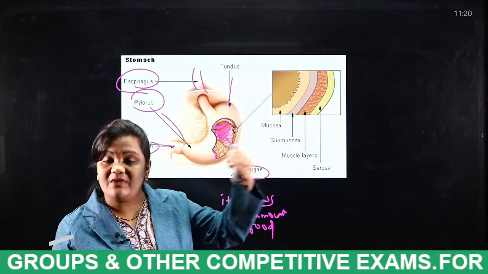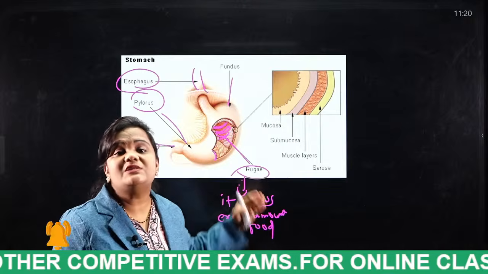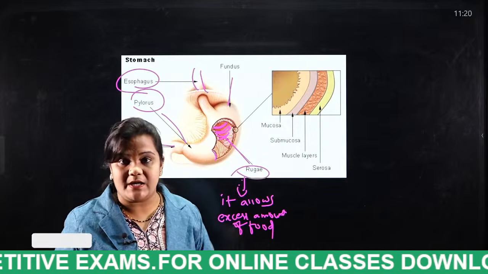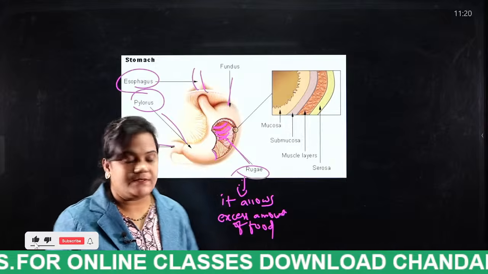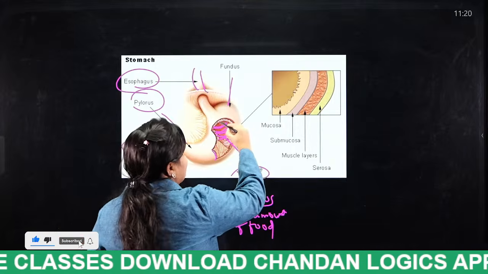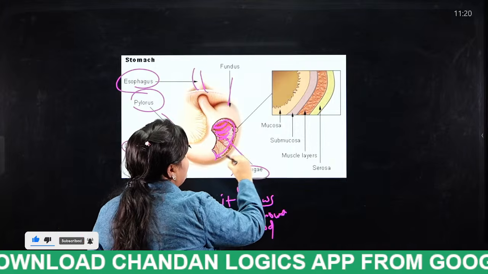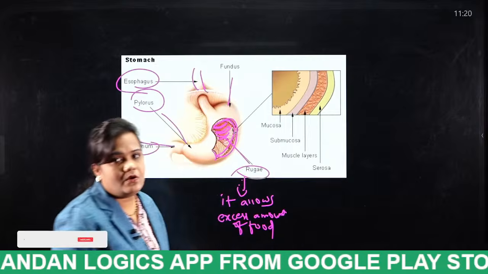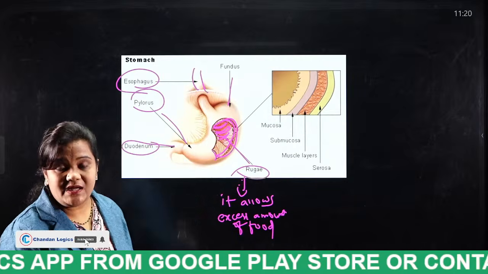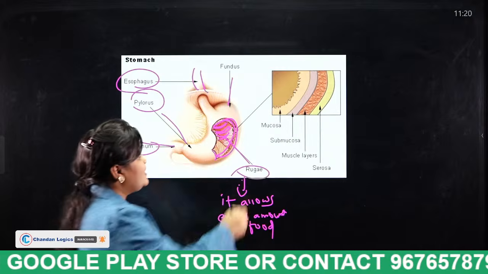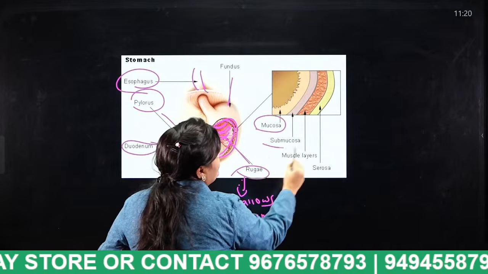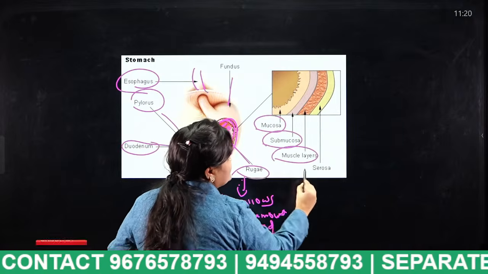That means if we eat food, this part of the stomach will expand in order to hold the excess. Okay, and these are the layers of the stomach lining. So what are the layers of the stomach lining? Mucosa, submucosa, muscle layers, serosa.